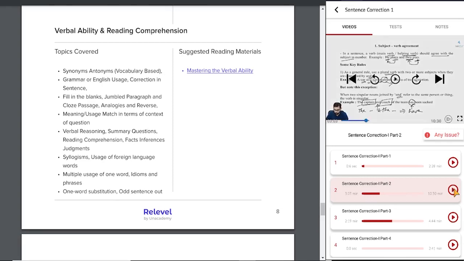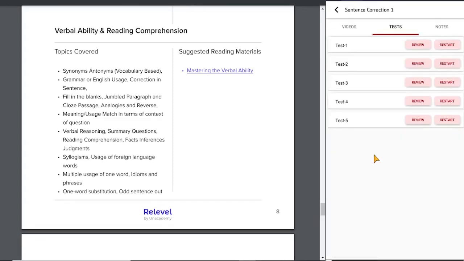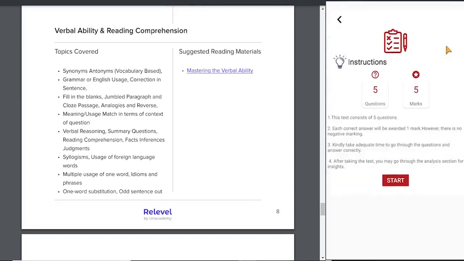This is the first. Let me pause the video and tell you that you can watch the video in landscape mode on your phone, which will give you a bigger image or picture. Now let us take a sample test for the same topic, sentence correction. So let's start. Here I have to answer 5 questions for 5 marks. Each question carries 1 mark, and in the end I'll get solution and time analysis.